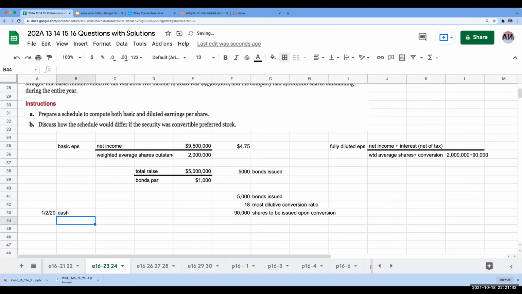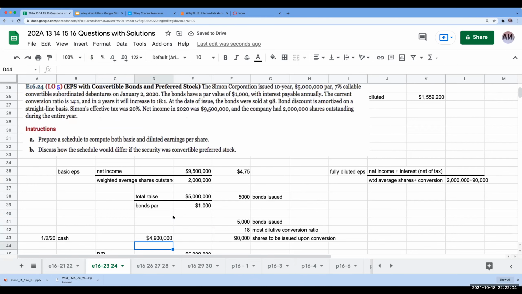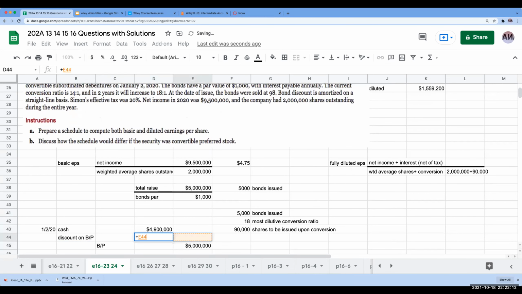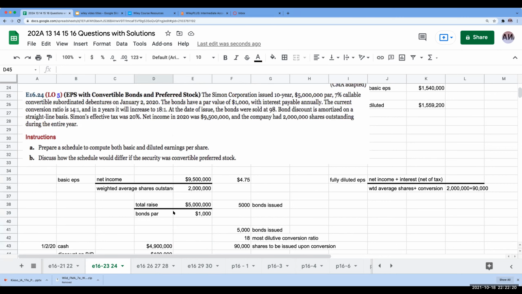So I've got cash of $4.9 million. My bonds payable is always going to be at face value, because that's ultimately what I'm going to have to pay once the bond matures. The difference, because I'm receiving less, is a discount on bonds payable of $100,000.